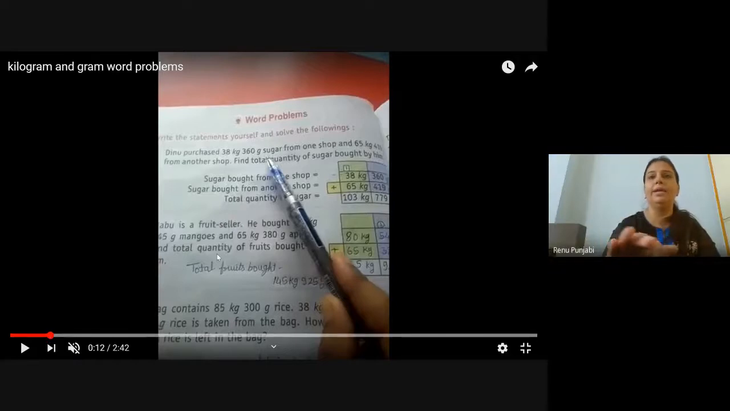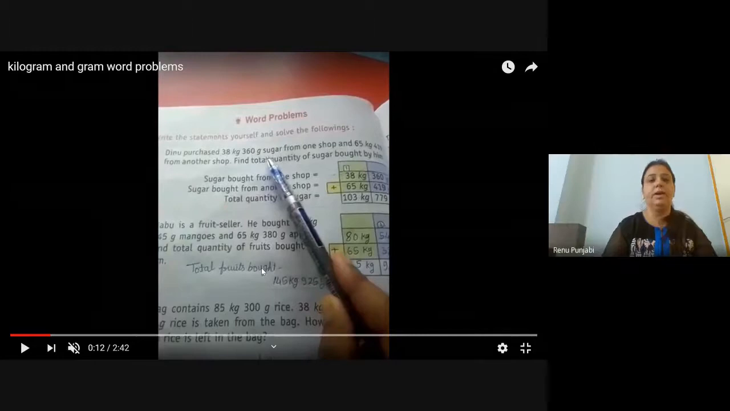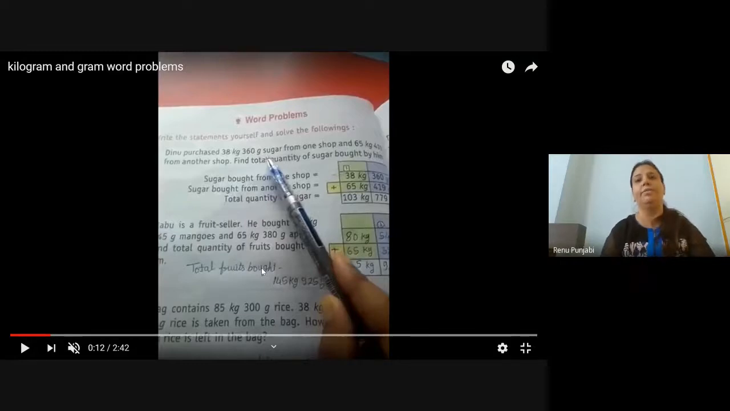Children, when you are adding, you can write any of the numbers first, whether it is big or small. But when you are subtracting, please remember the bigger number will come first. And with the grams, whether it is small or not, we only compare the kilograms. We will not compare with the grams. And we have to write statement also.